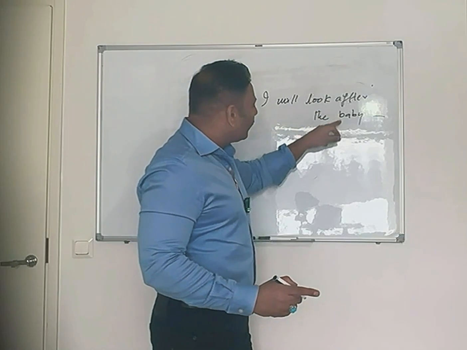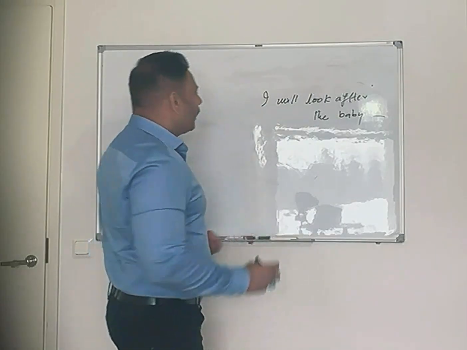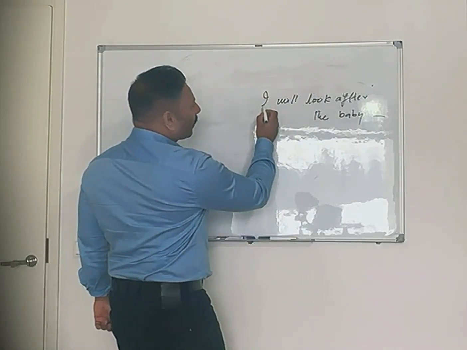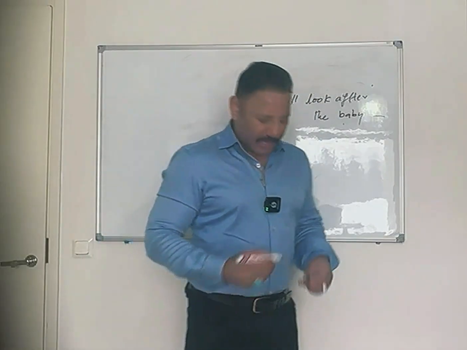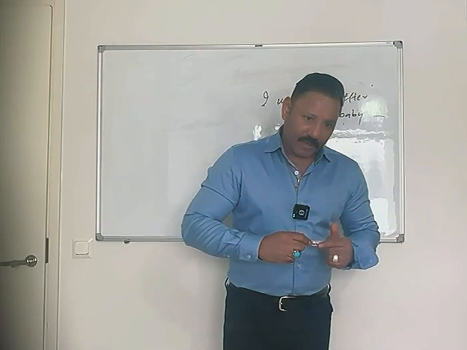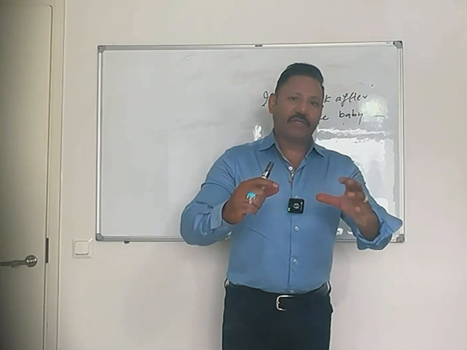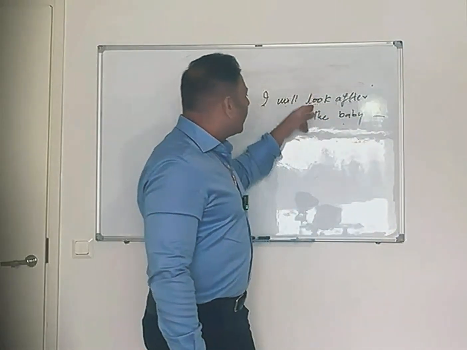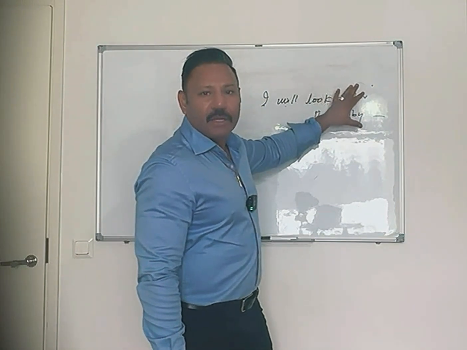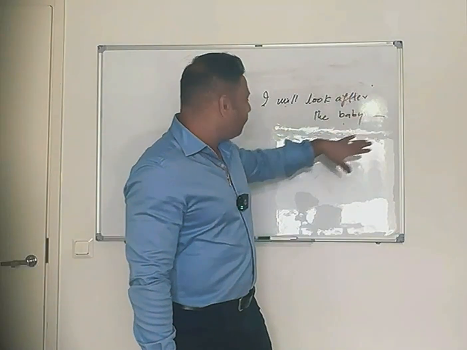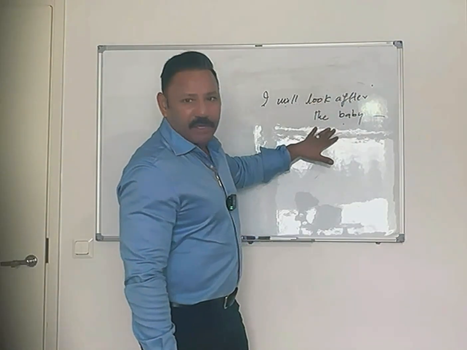So in this case, we cannot say, I look the baby after. It's a wrong sentence. Because as I have explained, it always creates a new meaning. Look after has created another meaning: to take care of a baby. So I will look after the baby.